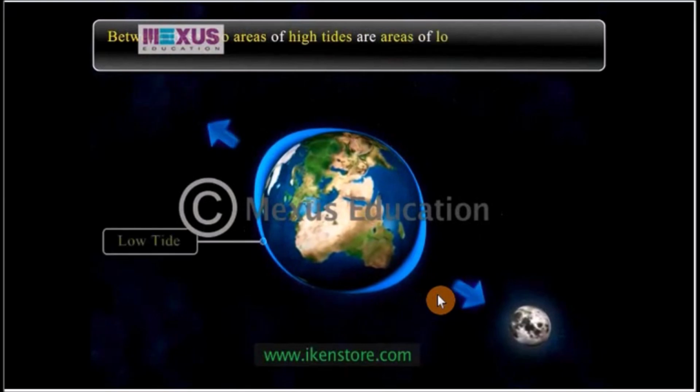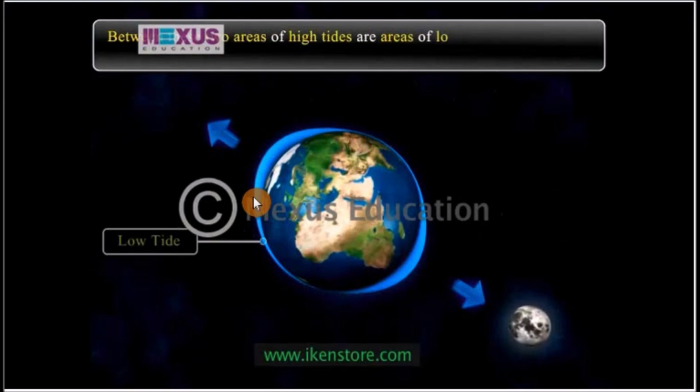Now, you can see that this part is having a high tide. The blue here is indicating the high tide. Now, at this part of the Earth, you can see that there is not much blue. So it means that this part of the Earth is going to have a low tide.